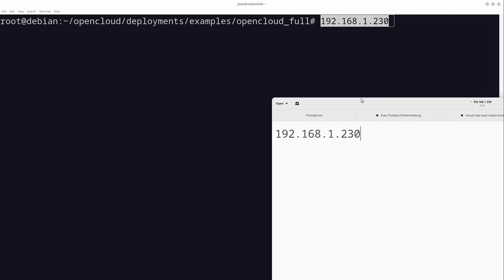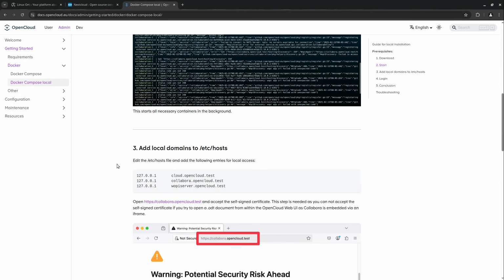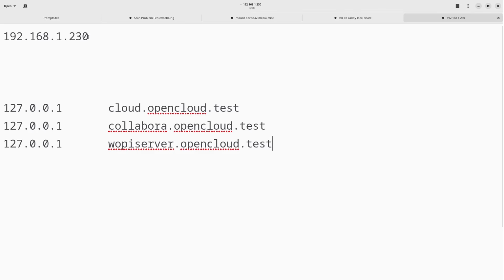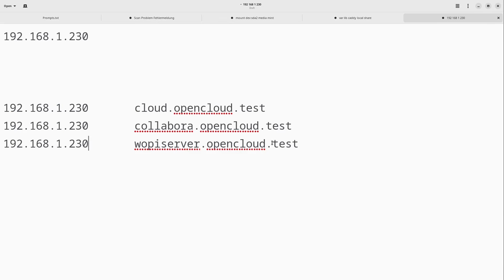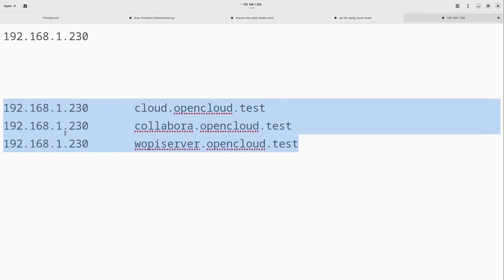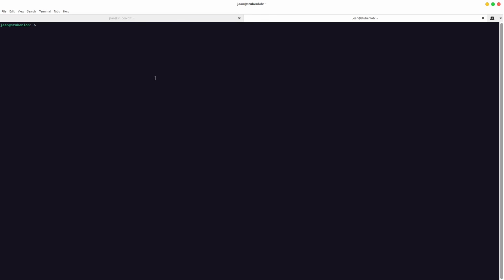And I would say we paste this IP into our text editor, and then we see here the /etc/hosts file, which we could see here. I would say we adapt this /etc/hosts file for us. For my local machine here, I'm also running Linux, so in the end I could just copy this one. Now we have to edit our /etc/hosts file on our own local machine, so I open a new terminal tab here, and then I type in sudo gedit. In my case, you could also use something like nano, for example. Let's use nano. I guess every one of you should have this installed.